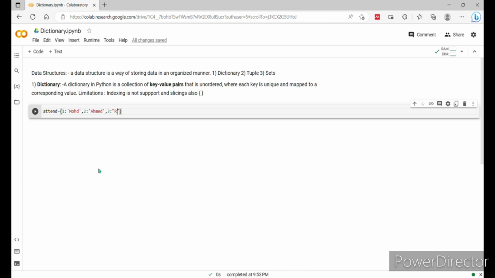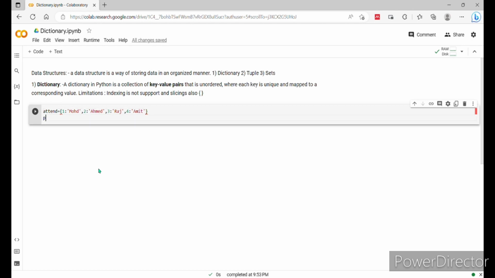हम लिखेंगे यहाँ पे आज, okay, single quotation, you can use double quotations also, Raj. Then next rule number 4 colon, I will use here Amit, right? Then next I will print attendance, so I'll print the variable, the name is attendance, okay, attendance.